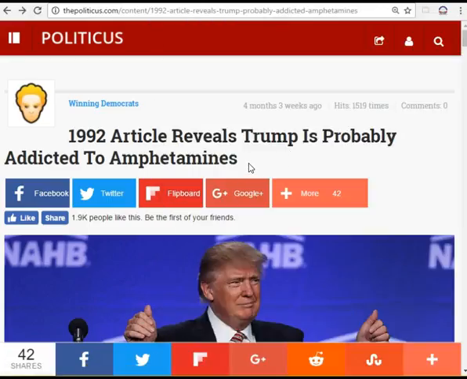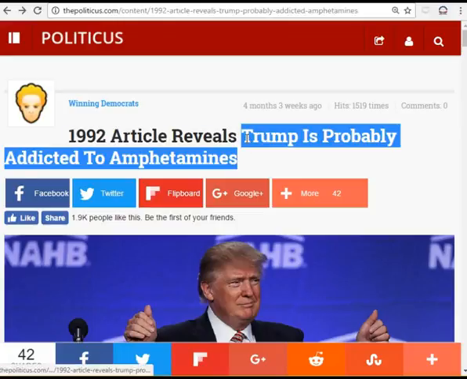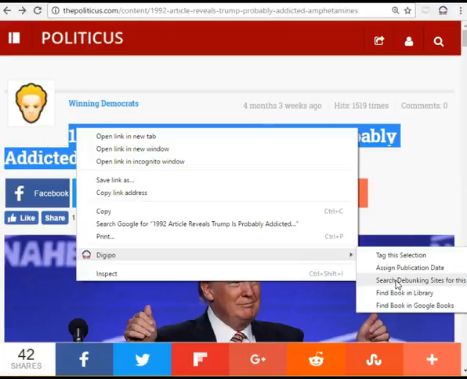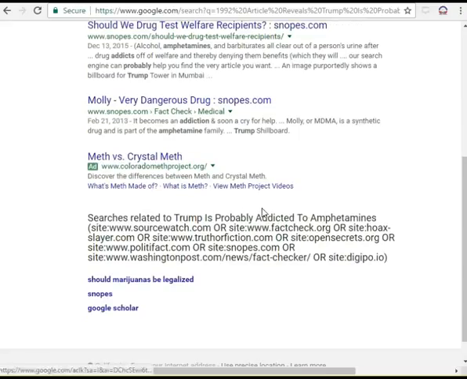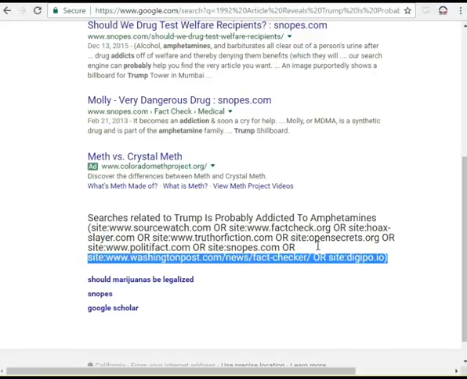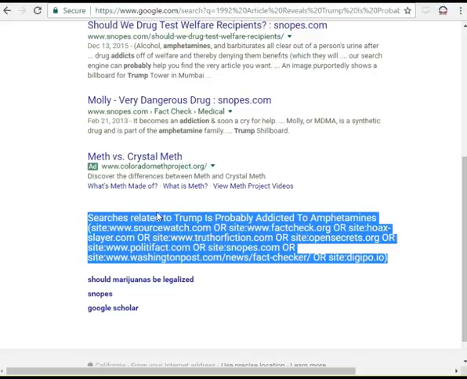So I've heard this claim before. I wonder if it's ever been debunked by one of the sites like Snopes that debunks those kinds of things. Let's just grab the text: Trump probably addicted to amphetamines. This tool right here, search debunking sites for this selection. Okay, so this is the Google query that we've run just now.